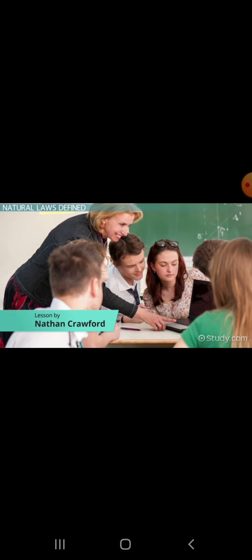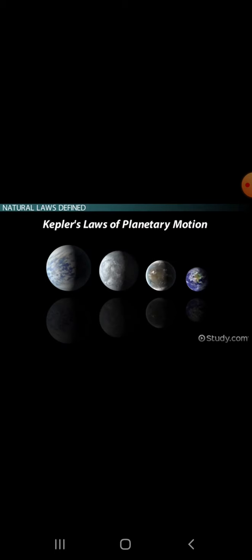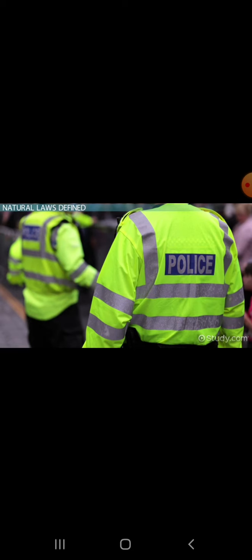In your experience as a student, you might have come across concepts such as the laws of thermodynamics, Newton's laws of motions, or Kepler's laws of planetary motion. Did you ever stop to think why these concepts are called laws? Are natural laws at all like the laws in our society? And how are laws different than theories?